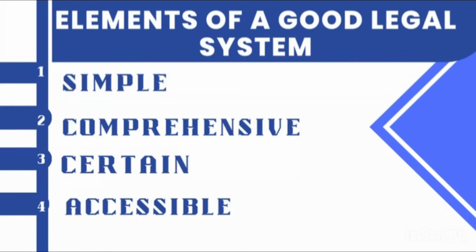The good legal system must be accessible. This means that it must always be readily available for the citizens when they want to know what is contained there. Have you ever seen the Zambian Constitution? If you have seen it, then it is accessible. If you have not seen it, then it is not accessible. So a good legal system must be accessible. That's what we are talking about here.